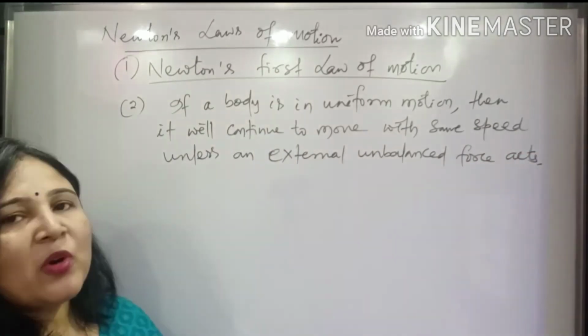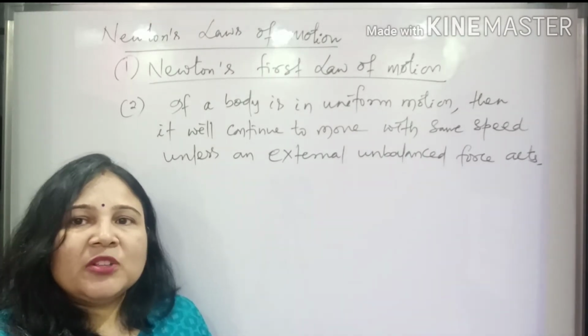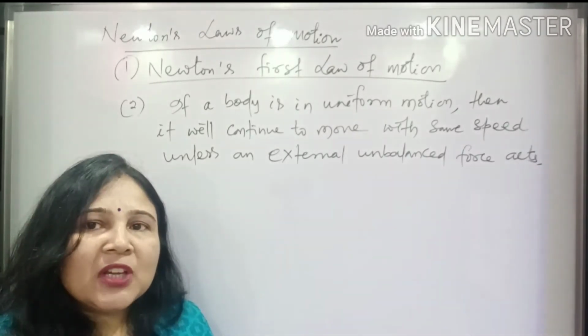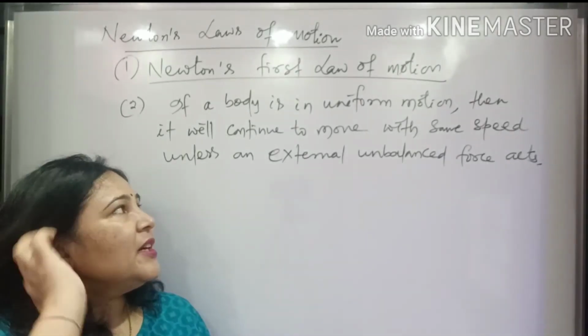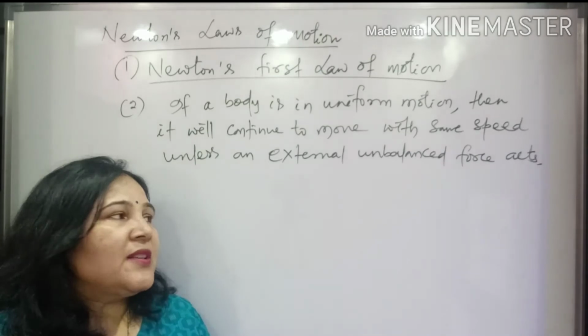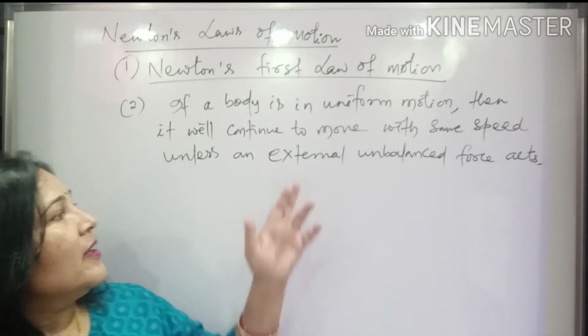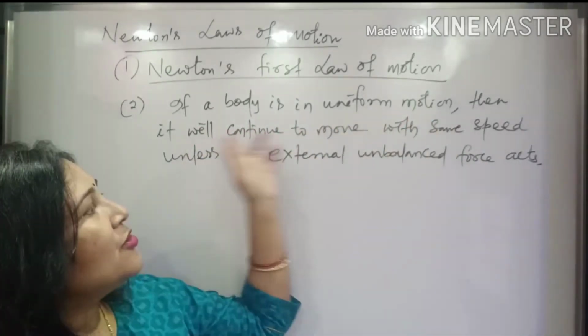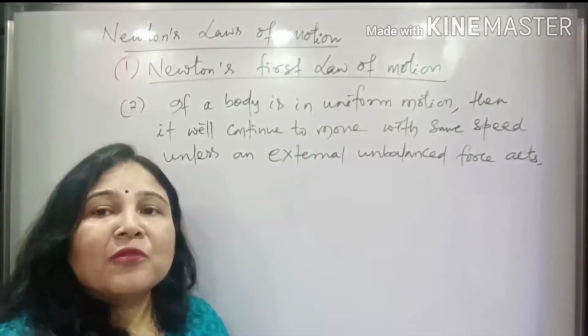So that means if a body is in uniform motion, if you remember, uniform motion means the body is moving with a constant speed. If the body is maintaining a particular speed, then the body will continue to move with the same speed unless an external force acts.